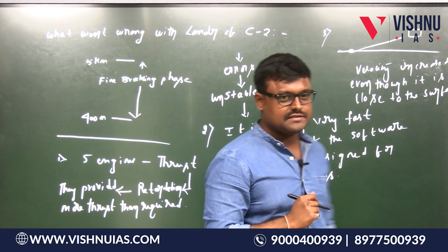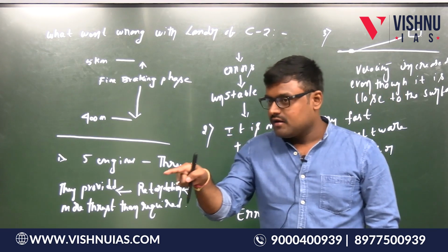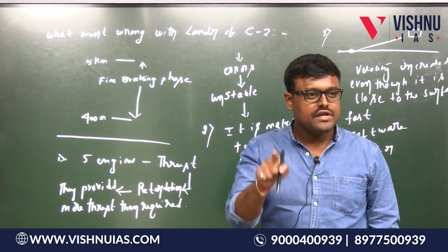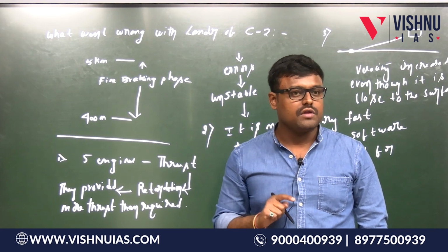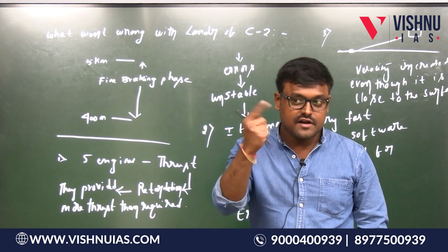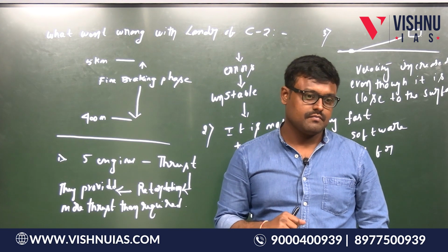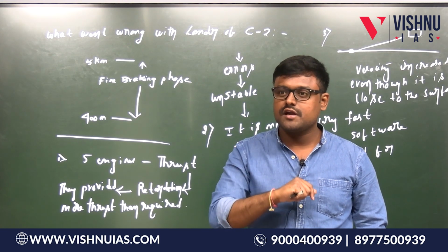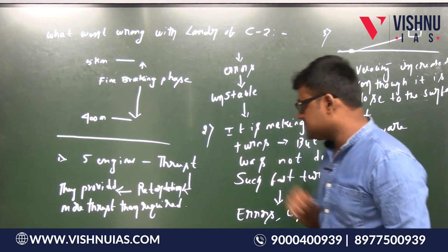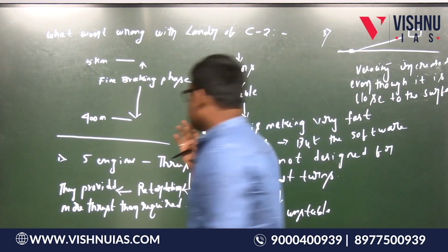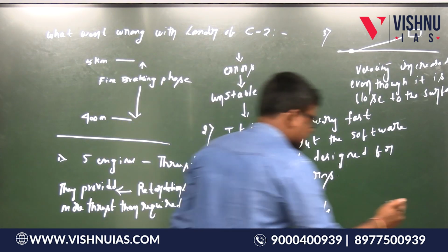Why is it a partial success? The orbiter of the Chandrayaan 2 is still rotating around the moon. Is this point clear? And in fact, in Chandrayaan 3, we are making use of the orbiter of Chandrayaan 2. There is no separate orbiter in Chandrayaan 3. We will see. So this is about this. Next, completed?